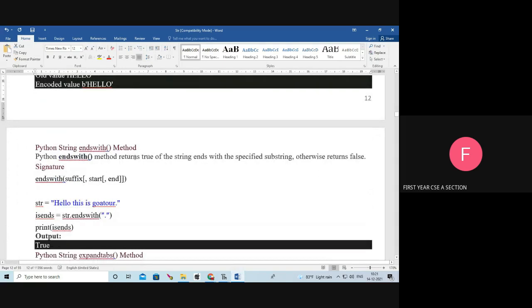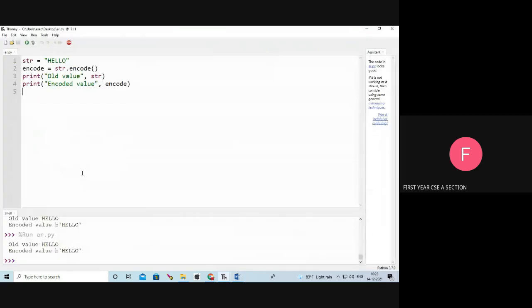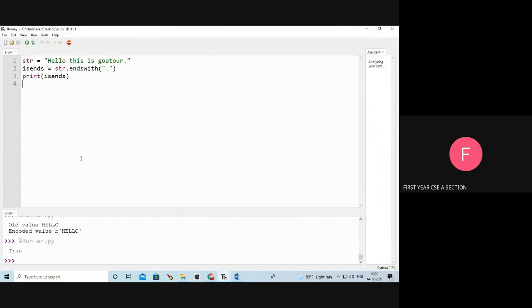Next, endswith function. It is used to return true if the string ends with the specified substring. Otherwise, it returns false. For example, here str equals "Hello. This is Goa tour." is_ends equals str.endswith dot. Whether our str ends with dot, here the last letter is dot, so it returns true. So print is_ends. I'm going to print this value.